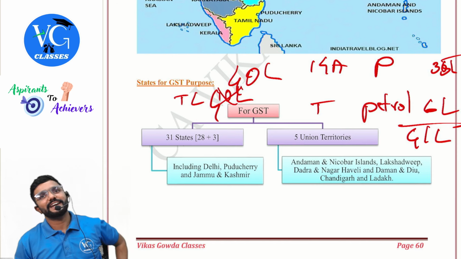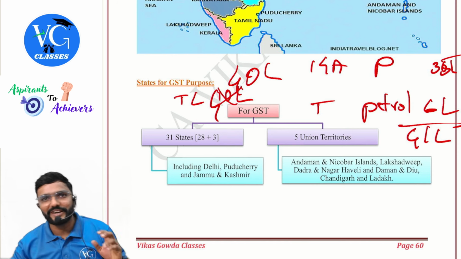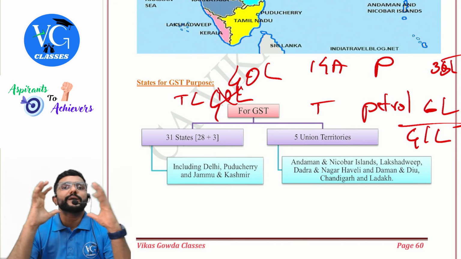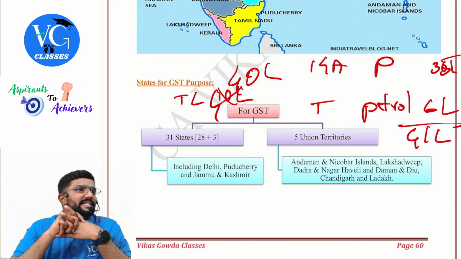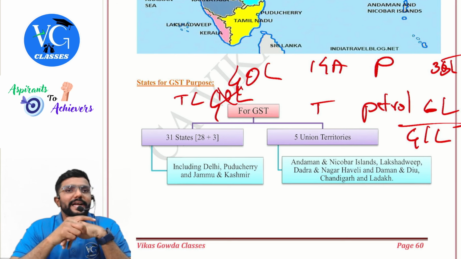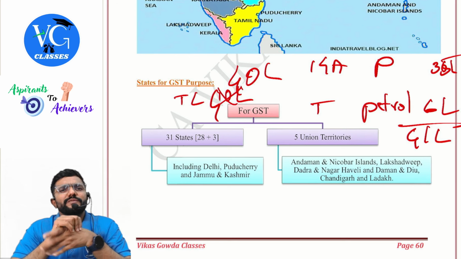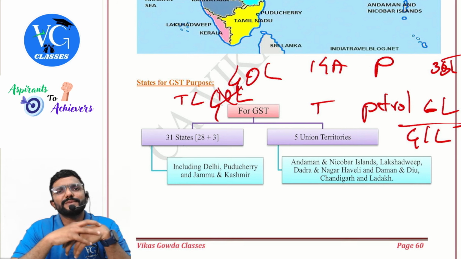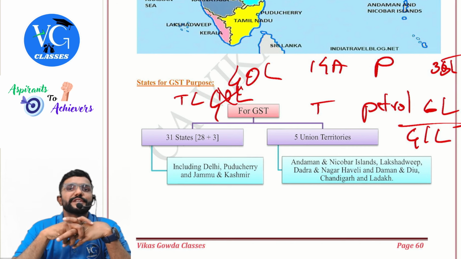So, in simple terms, guys, let me simplify. Even if I am operating in one special category state, the limit applicable for me will get reduced. And I should take registration in all the states wherever I am supplying taxable supply if my aggregate turnover crosses the threshold limit.